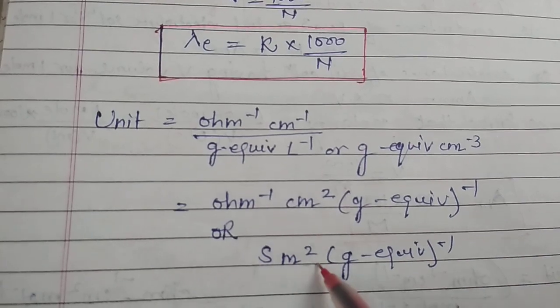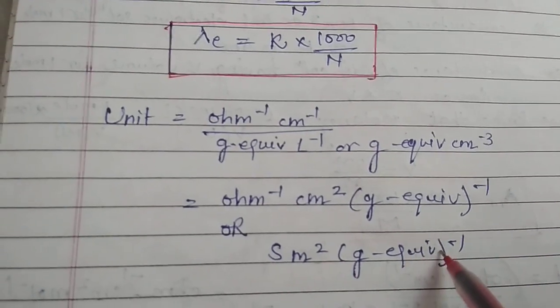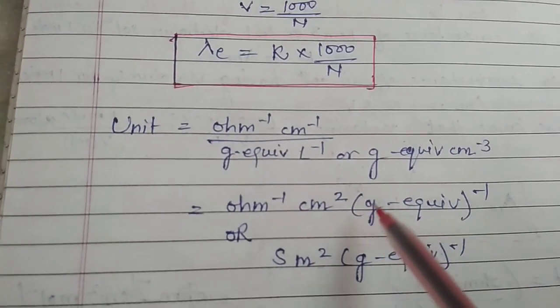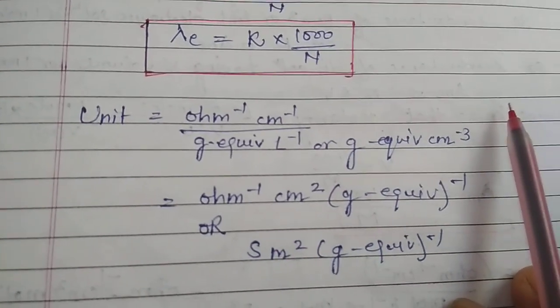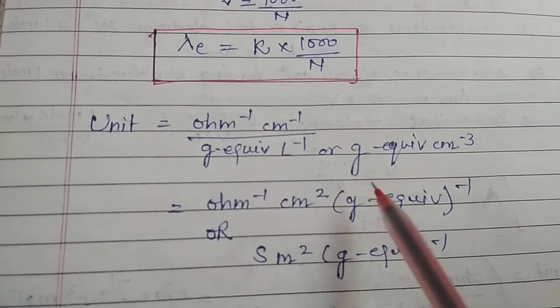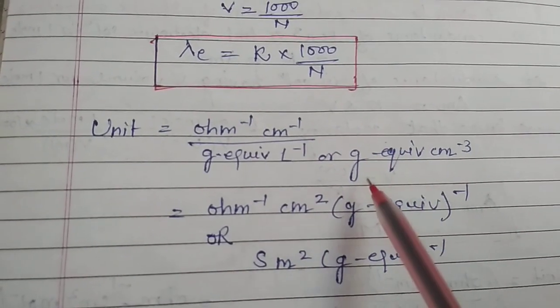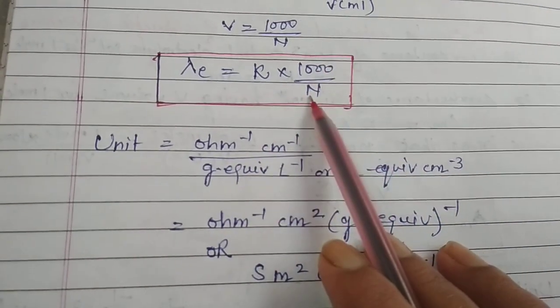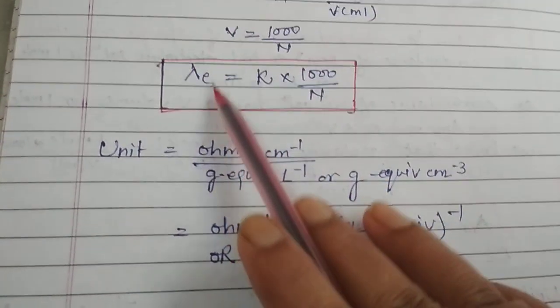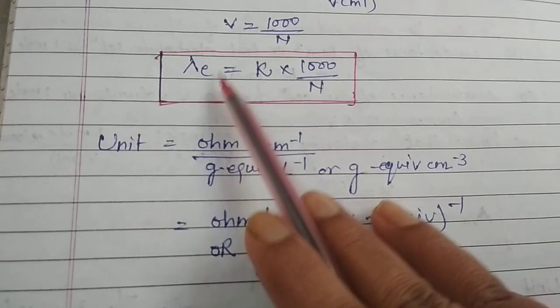So Siemens meter square gram equivalent inverse are the units for the case. To solve the numericals, we must consider the units, because all the units must be the same when we are solving the questions. So we have to convert it, and if we are given the normality, we can calculate the equivalent conductivity easily.